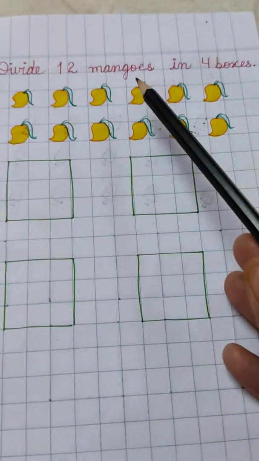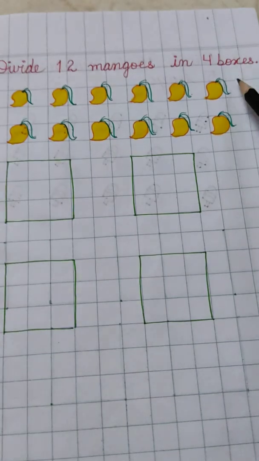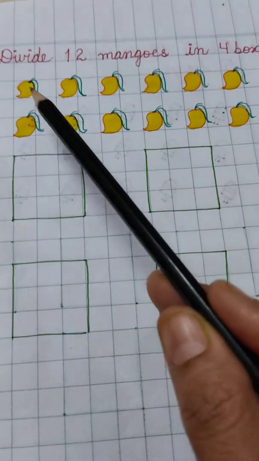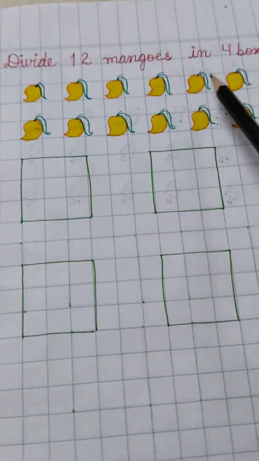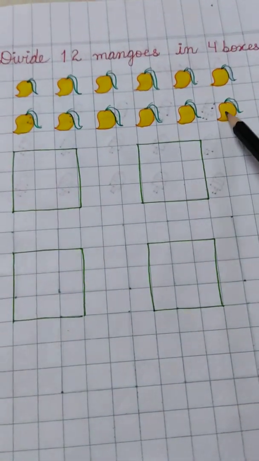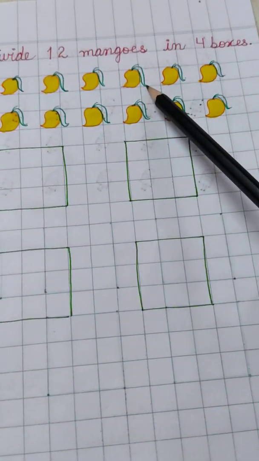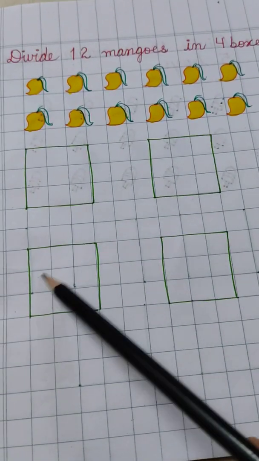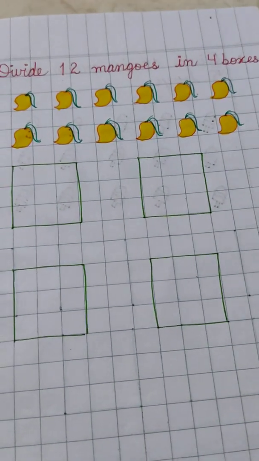Now let's start doing the next example. Divide 12 mangoes in 4 boxes. These are, let's count, 1, 2, 3, 4, 5, 6, 7, 8, 9, 10, 11, 12. These are 12 mangoes and we have to divide them in these 4 boxes. So let's start doing it.